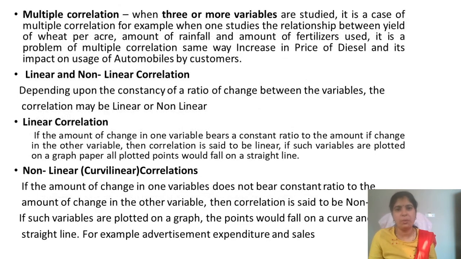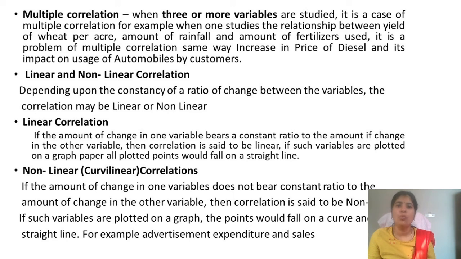In the case of multiple correlation, 2 or 3 or more variables can be studied. Sometimes we prepare tabulations, and in tabulations we find that multiple factors are responsible: male, female, occupation, literacy, illiteracy, so many things at a time. We prepare bivariate tables. So this is a case of multiple correlation.